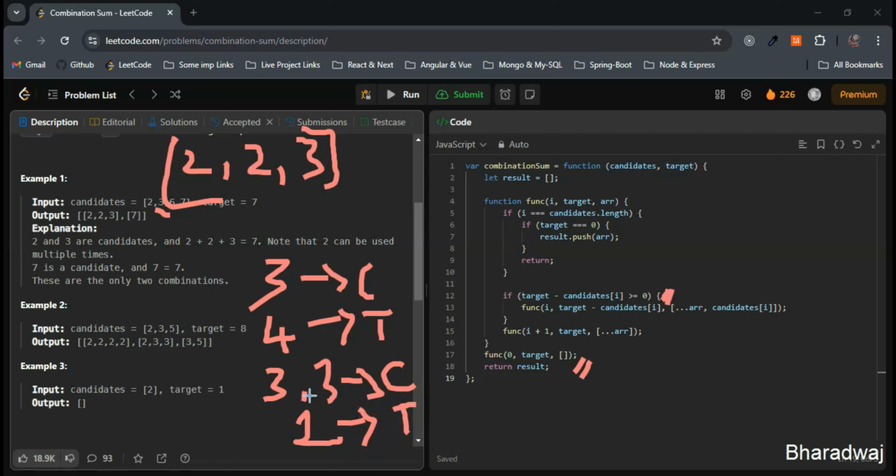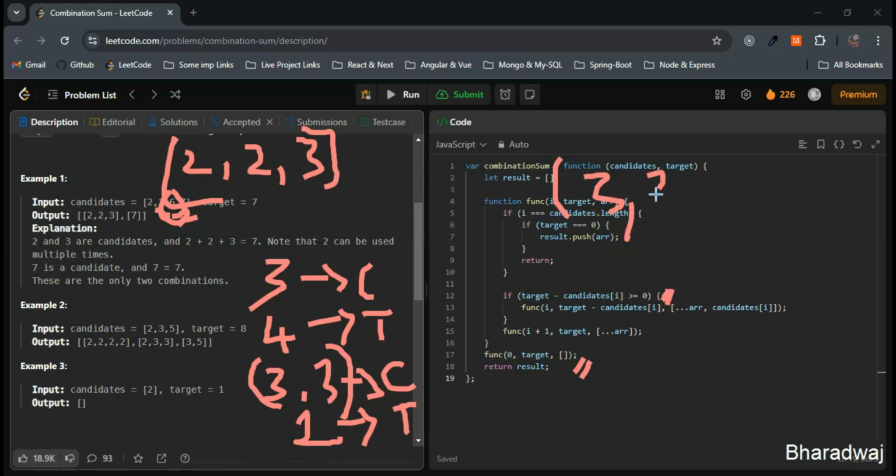Next, we'll try to include one more 3, but here we can see 1 minus 3 is less than 0. This will exceed the target, so we will skip another 3. Now if we check the next candidate, nothing but 6 here, 1 minus 6 is less than 0. This 6 you can see in the array, where we have 2, 2, 6 and 7. So 6 will exceed the target. So the combination 3 and 3 is not valid since it doesn't sum to the original target 7.